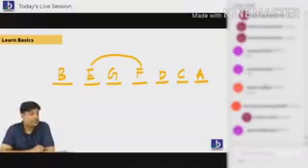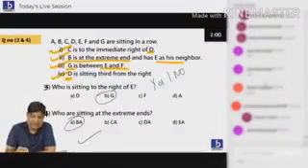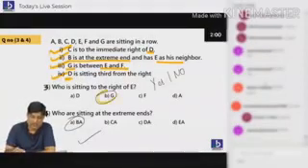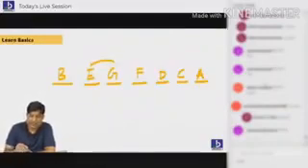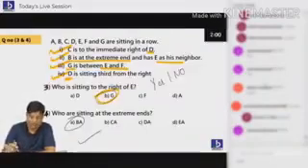Yes. Nadim is saying B and A. Yeah, Nadim, let's try to move across. Who is on the right of E? Students, what is that? G. That's good. Who is sitting on the extreme ends? BA. Are you sure? That's good.